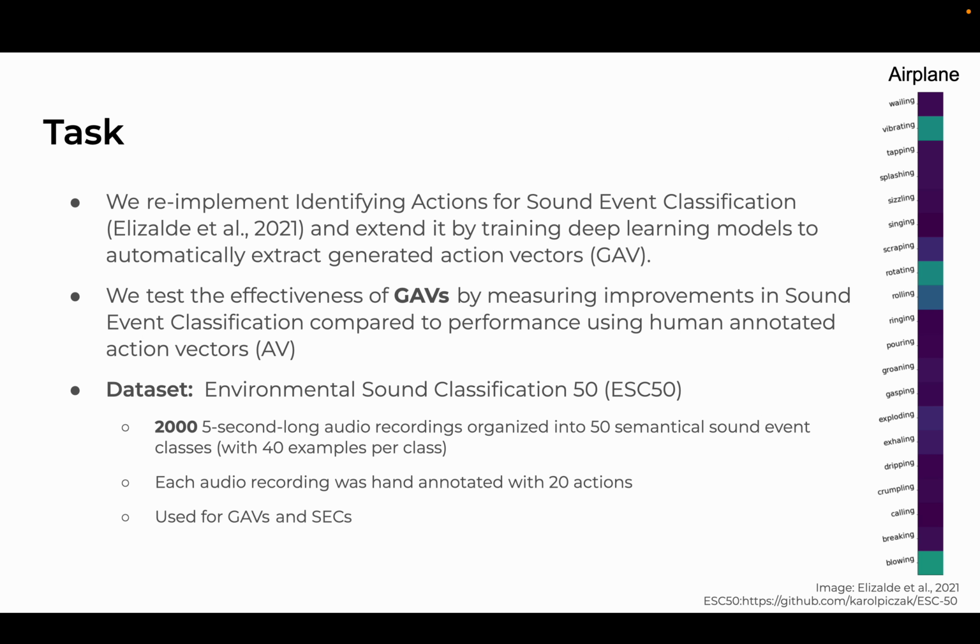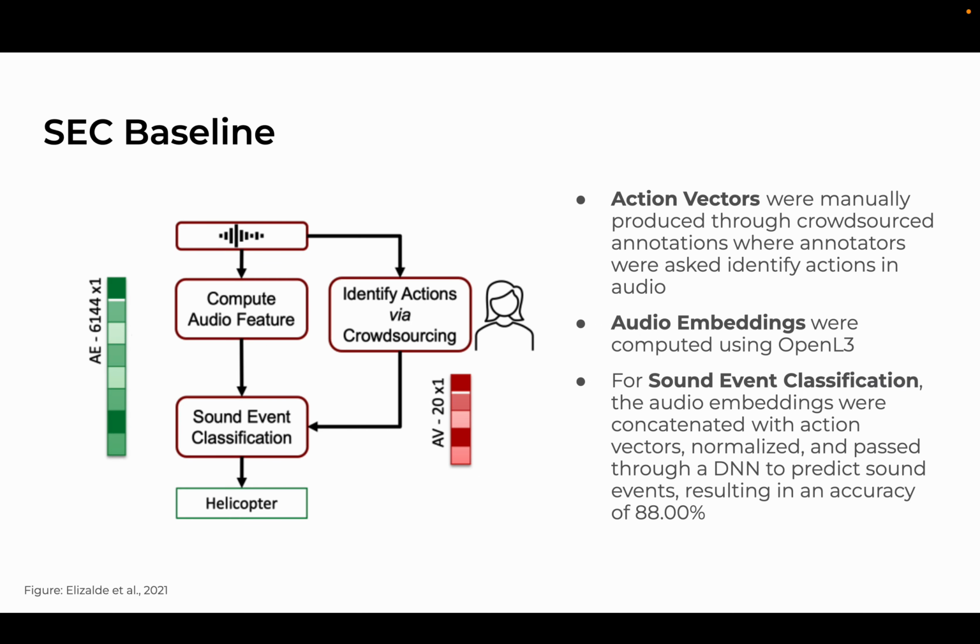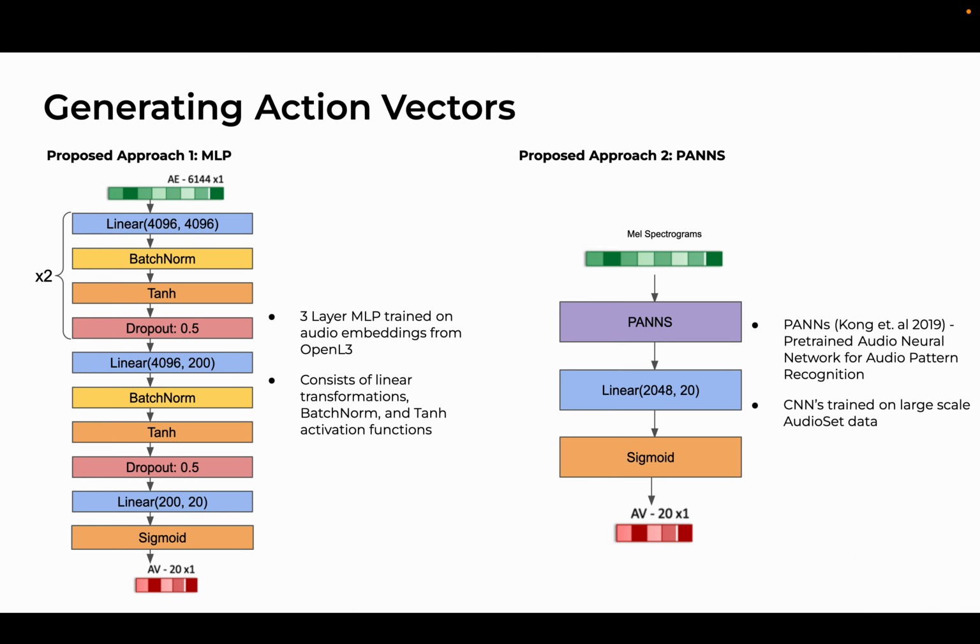We use deep learning models to automatically generate action vectors as seen on the right. We compare our generated action vectors with human annotated ones by measuring improvements in the sound event classification task. We use the ESC50 dataset for training and testing both action vector generation and sound event classification. We use the results on sound event classification as our baseline. State-of-the-art OpenL3 audio embeddings concatenated with crowdsourced action vectors resulted in an 8% increase in accuracy when compared to just using audio embeddings.